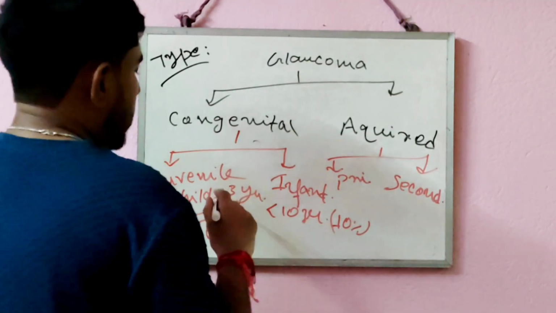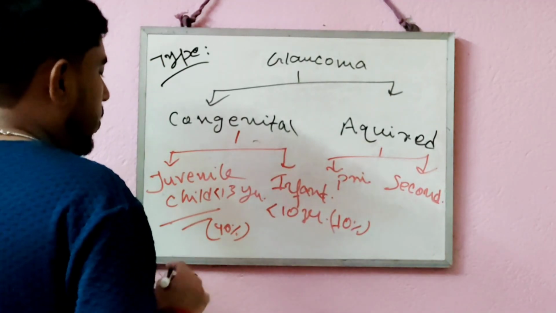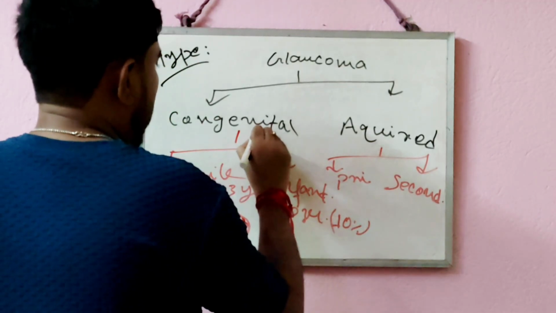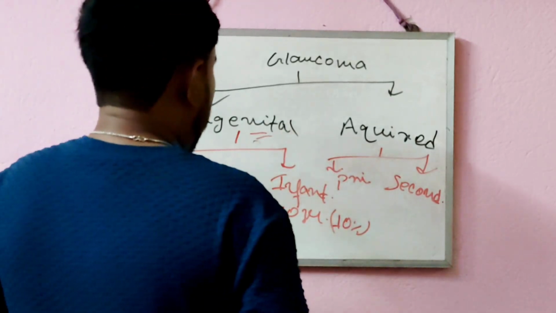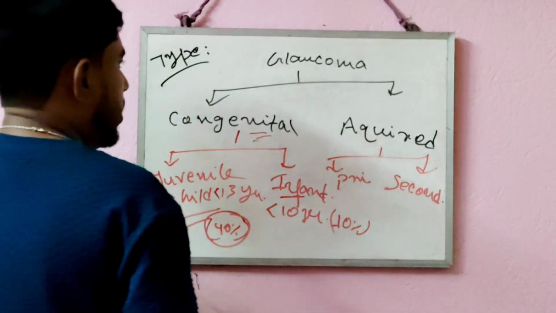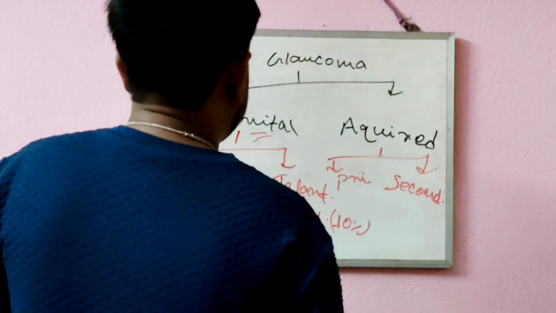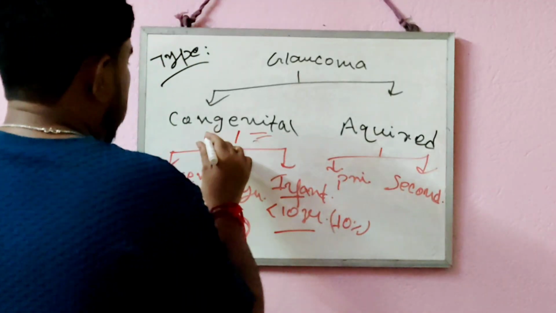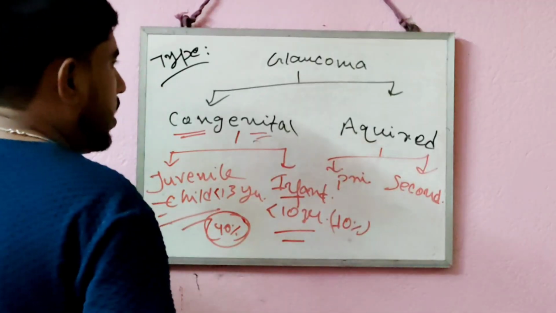In juvenile, generally persons or babies less than 13 years old can get affected by juvenile congenital glaucoma, and about 40% of babies suffering from congenital glaucoma have juvenile glaucoma. The other classification is infantile congenital glaucoma, where babies 10 years old or less are affected. About 10% of babies or children affected by congenital glaucoma come under infantile glaucoma.